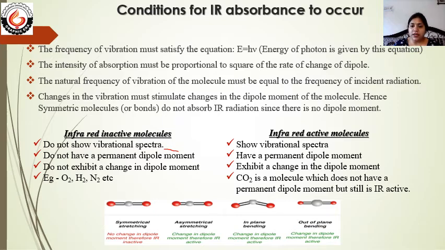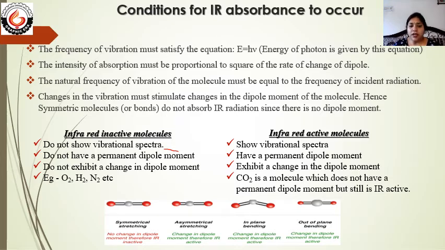CO2 is a slight exception, as this molecule does not have a permanent dipole moment, but still it is IR active. Why is it IR active? This can be explained by the different modes of vibration which we have already discussed earlier.